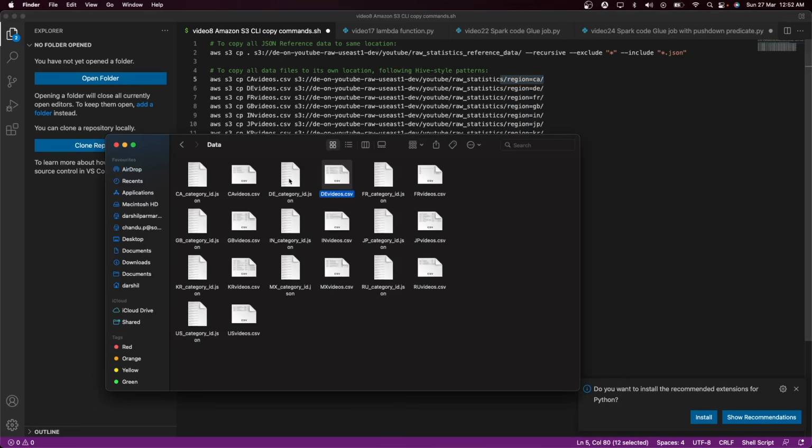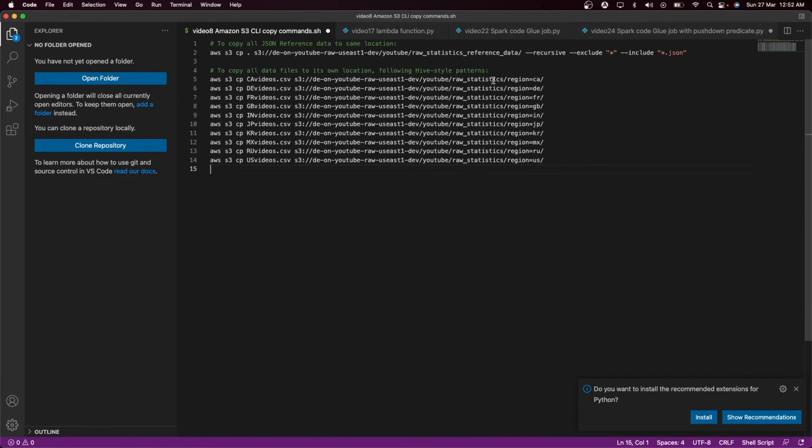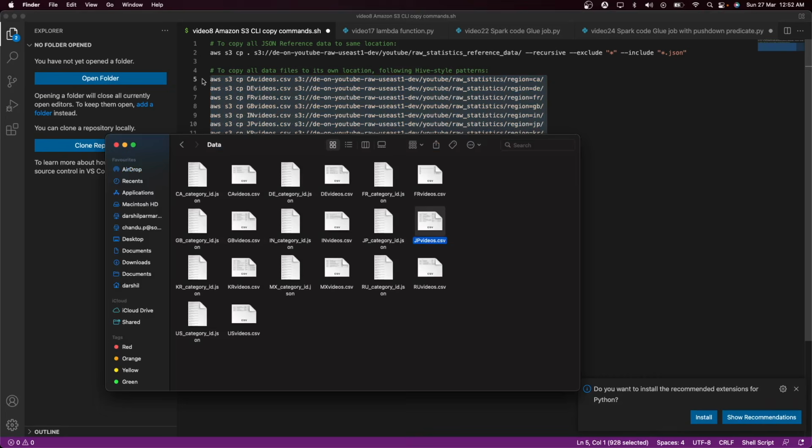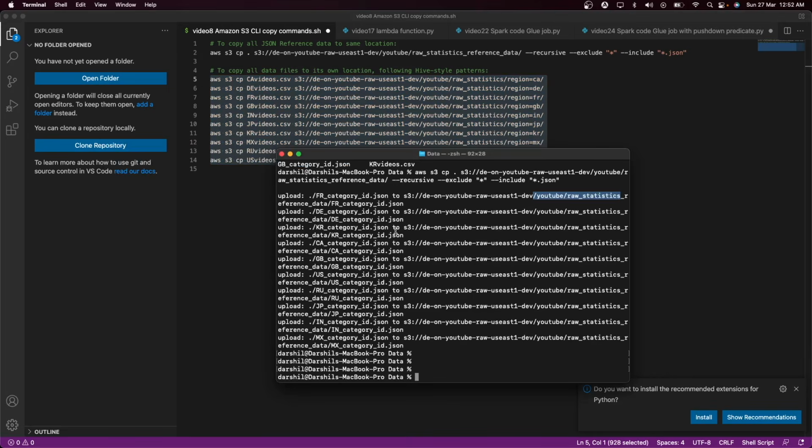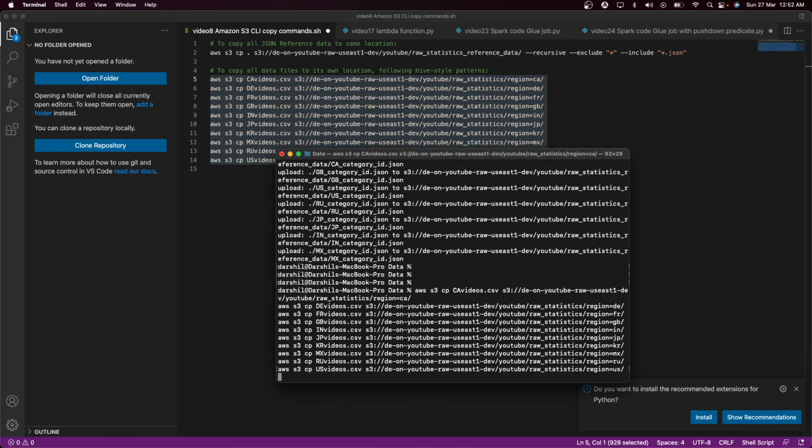So we have a region for CA, a region for DE, and let's say JP, RU for Russia, US for USA. For each and every region, I'm creating different folders, and you will understand why I'm doing this as we go further in the project. You just need to copy this command and paste it on your terminal, and it will upload that data onto AWS. So let's take a moment and let this process complete.